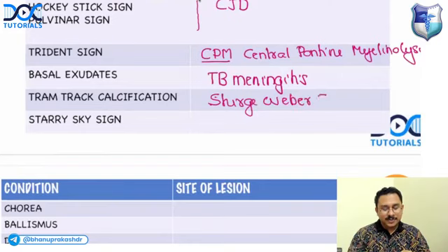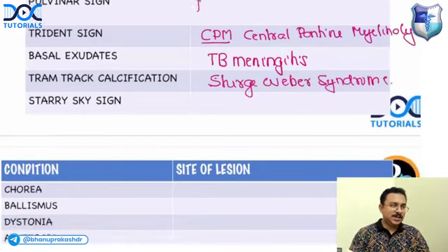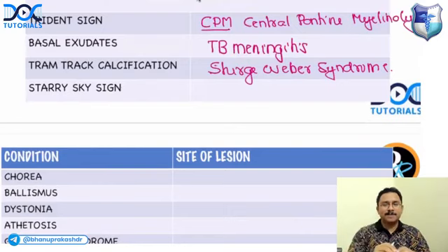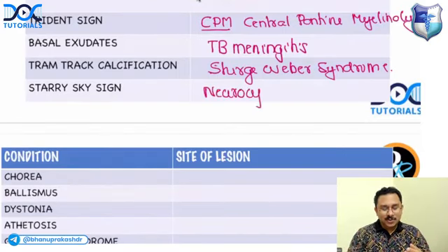Sturge-Weber syndrome. Starry sky appearance in MRI. Which condition? I'll give you a hint. It is a neuro infection. Okay, very good, Sean. It is neurocysticercosis.